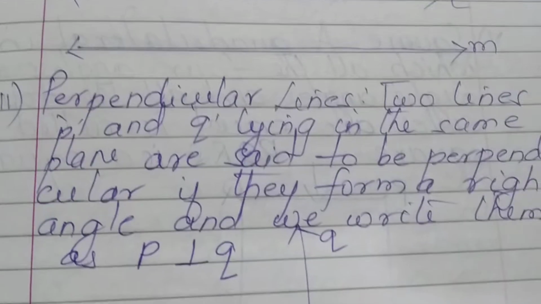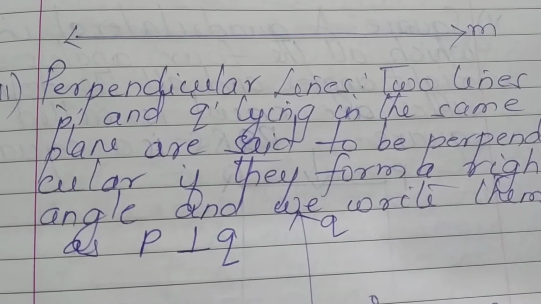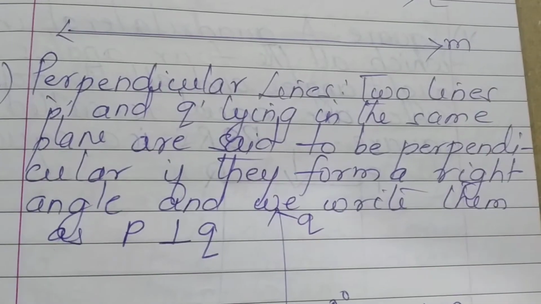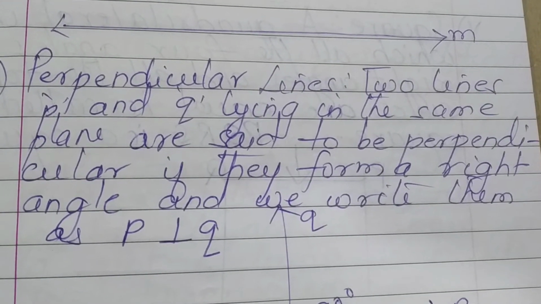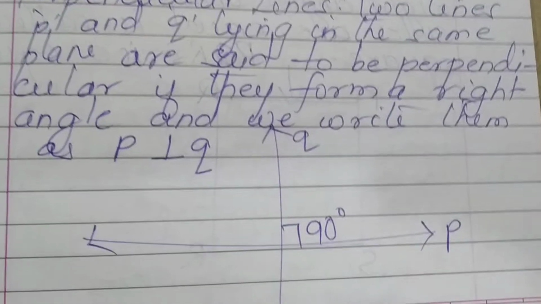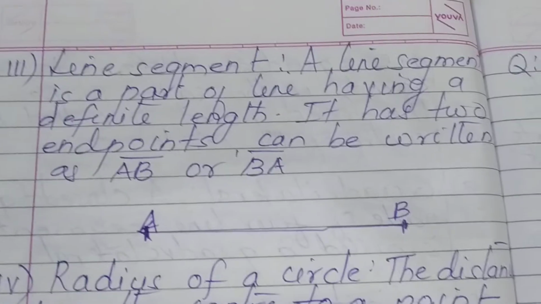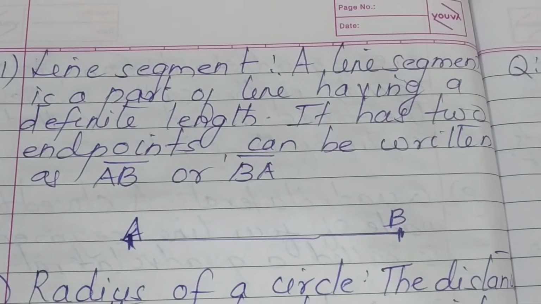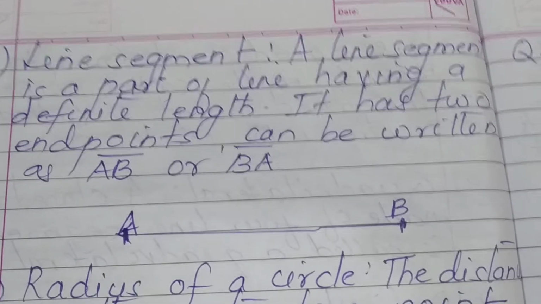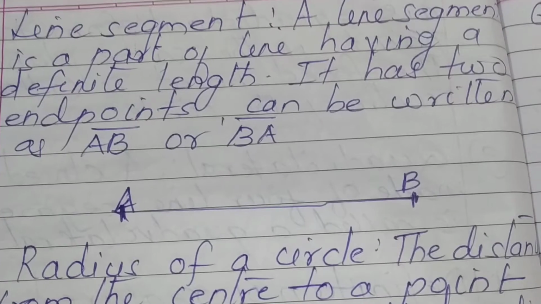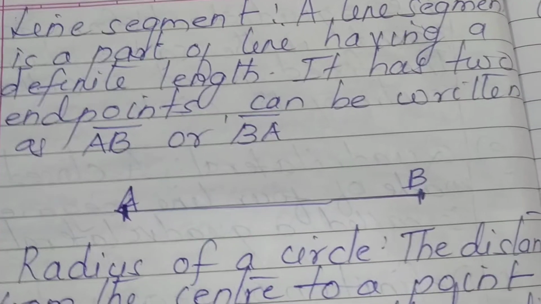Two lines P and Q lying in the same plane are said to be perpendicular if they form a right angle, and we write P perpendicular Q. See the figure. Please draw. A line segment is a part of line having a definite length. It has two endpoints, can be written as AB, or BA.